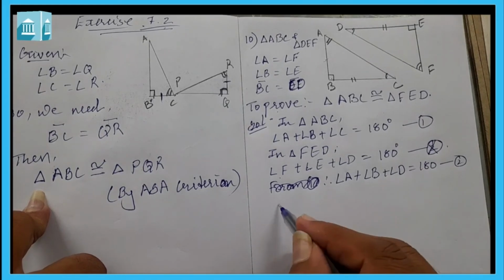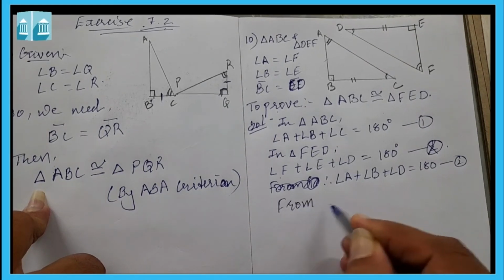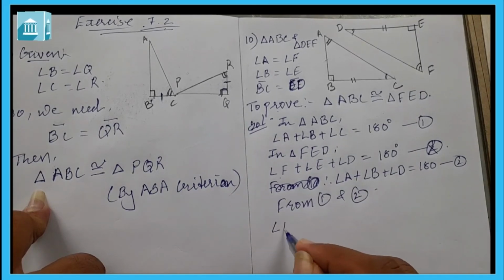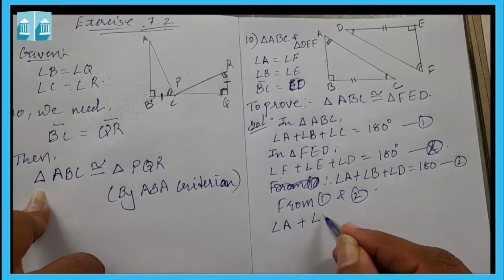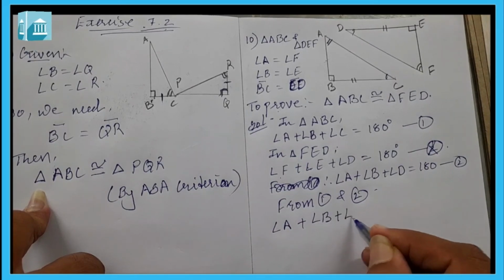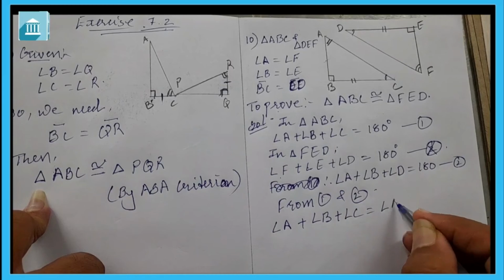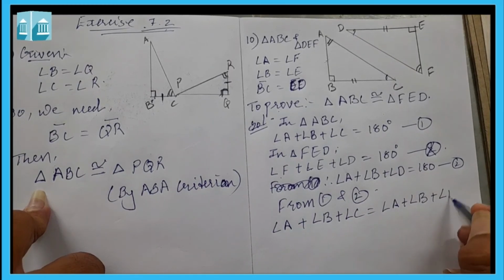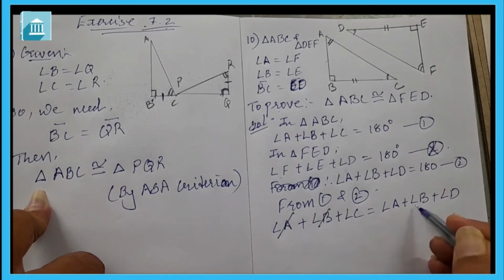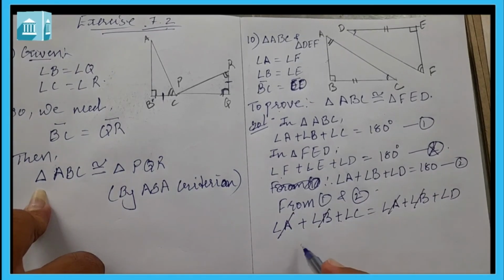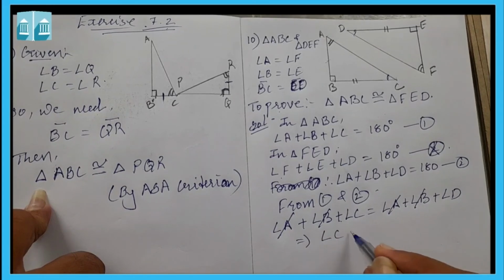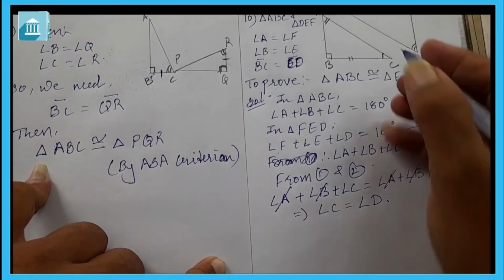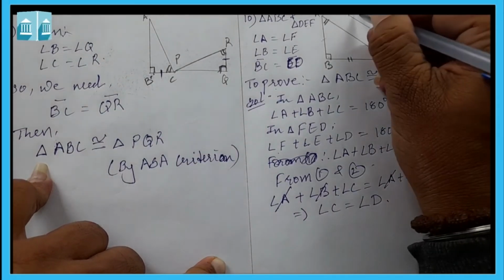Now from 1 and 2 we can say that angle A plus angle B plus angle C is equal to angle A plus angle B plus angle D. Angle A and angle B cancel on both sides, so angle C is equal to angle D. Therefore we can say angle C is equal to angle D.